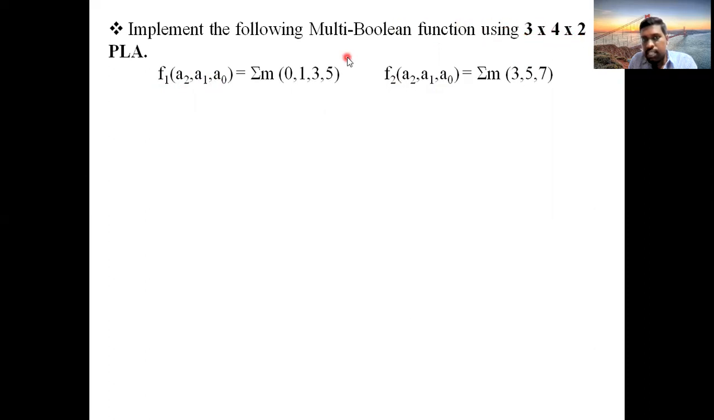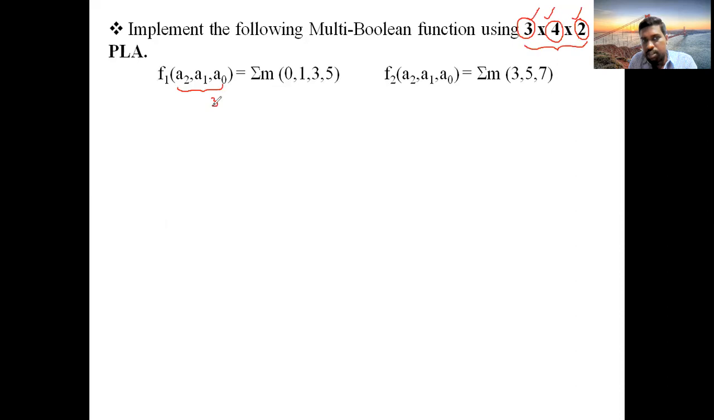This first 3 will indicate the number of inputs. The second number indicates the number of product terms. The third number indicates the number of outputs. Inputs, product terms, outputs. You should remember this. Suppose you find this type of notation in the exam, 3 is representing inputs, 4 is representing the product terms, 2 is representing the outputs. Now if you see here, each and every function consists of 3 inputs.